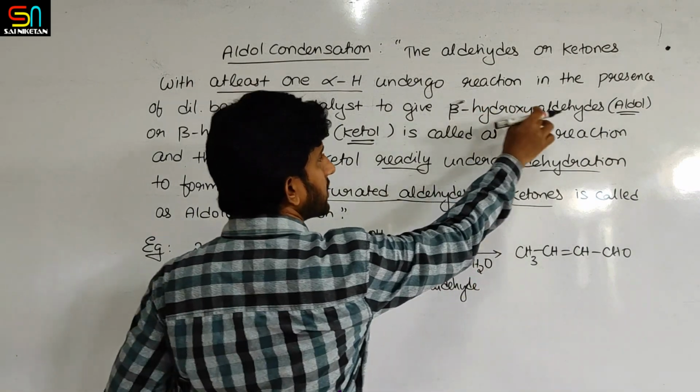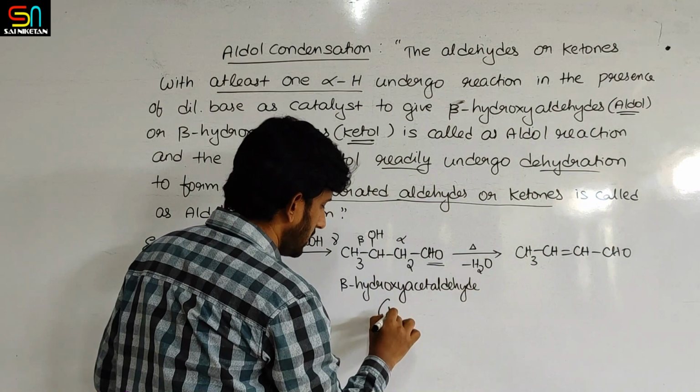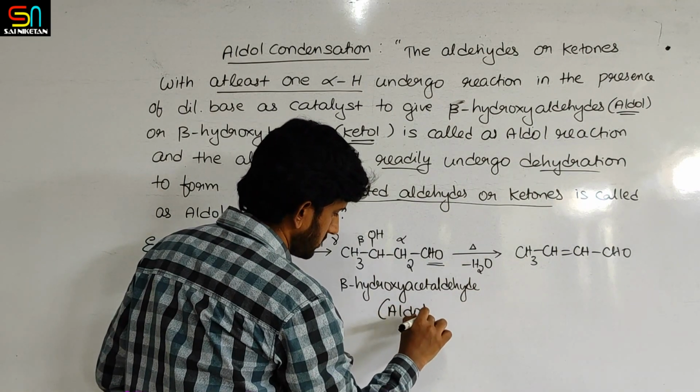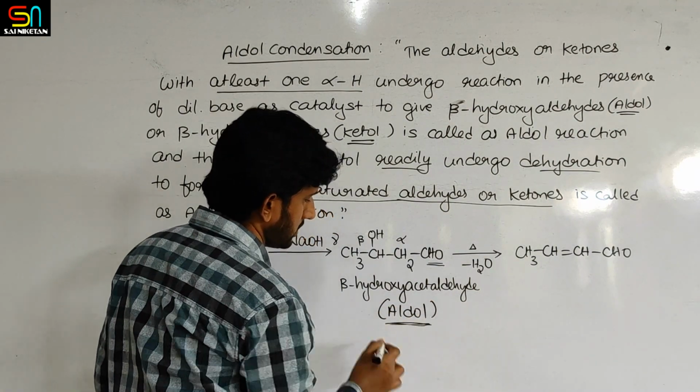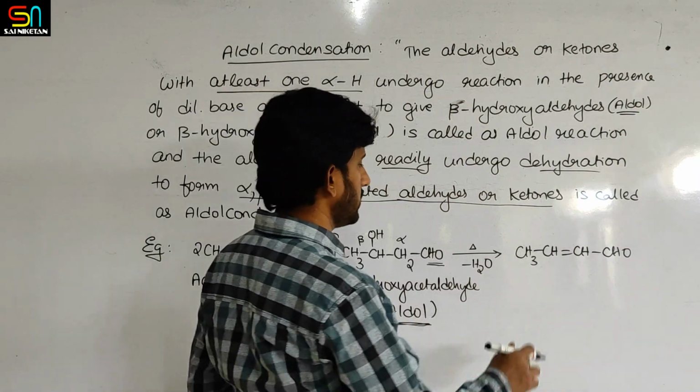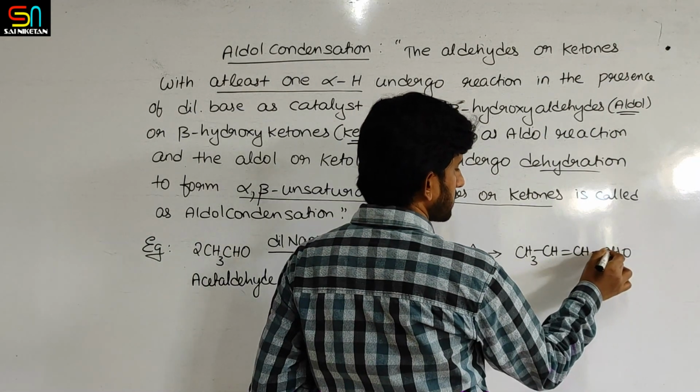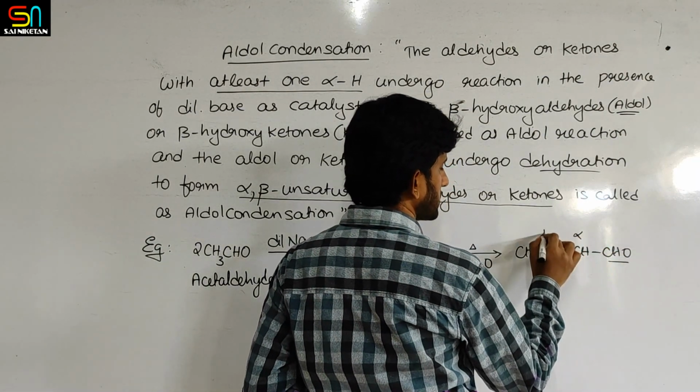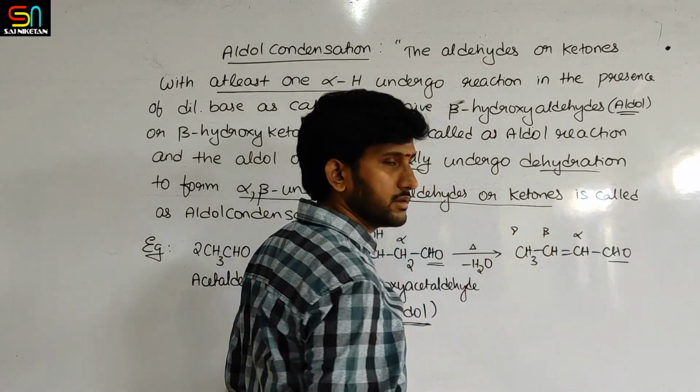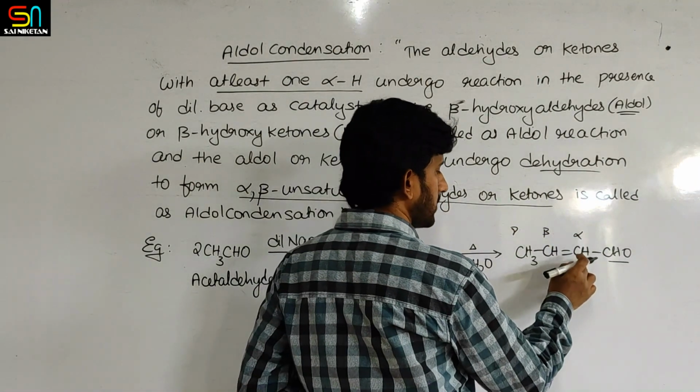What is beta hydroxy aldehyde is called as aldol. So this is aldol in this reaction. Followed by, this is functional group, this is alpha, this is beta, this is gamma. So what is the name of this compound?